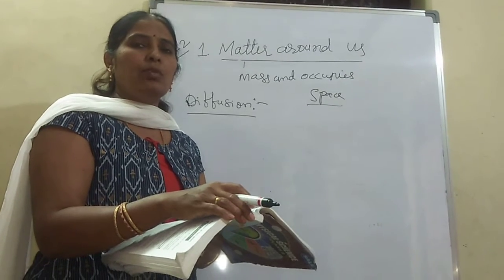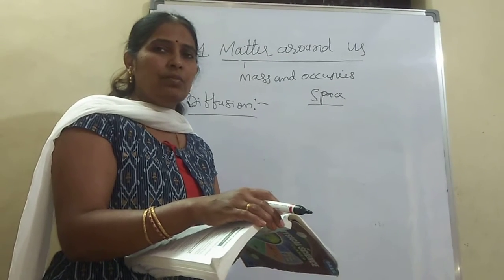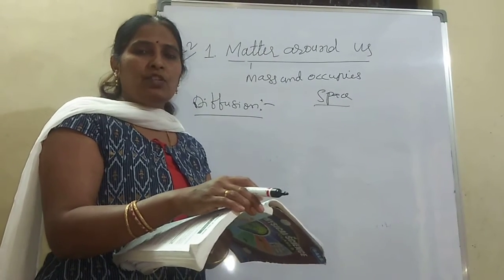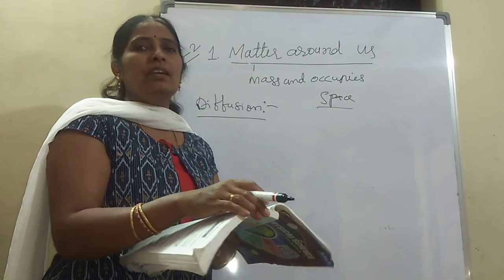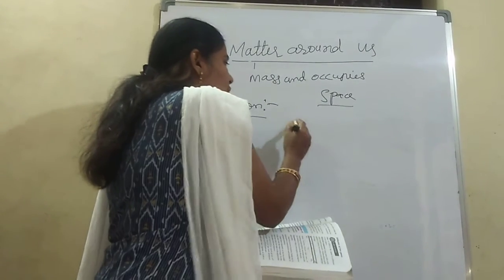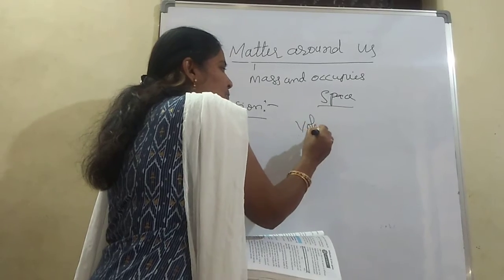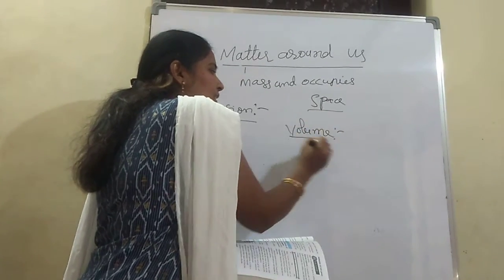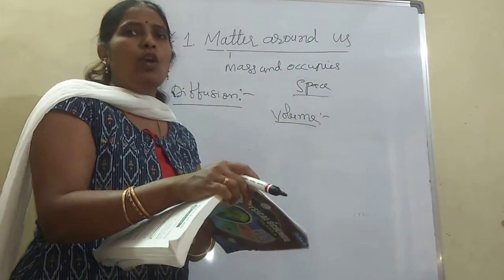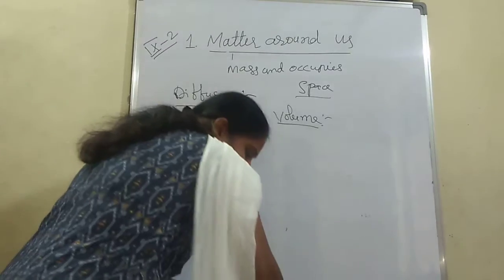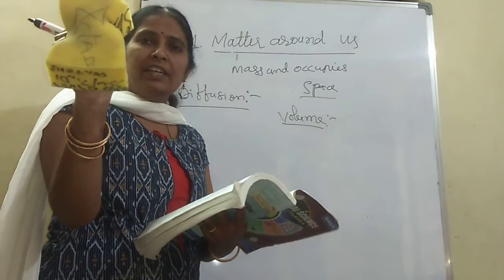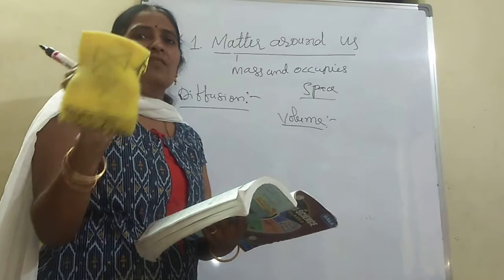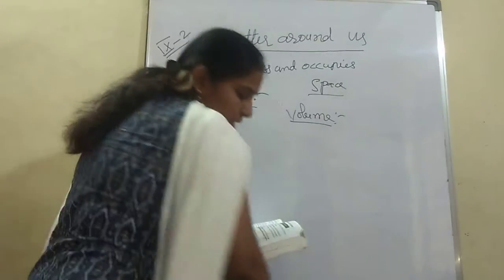Afterwards, we are going to discuss compressibility. What is compressibility? When pressure is applied and the volume decreases, it is called compressibility. What is the meaning of volume? Volume is nothing but the space occupied by any object. A good example for compressibility is the sponge. When pressure is applied, its volume decreases, and this is known as compressibility.